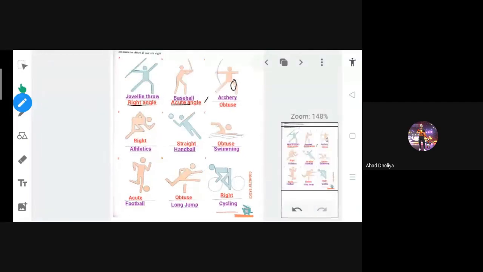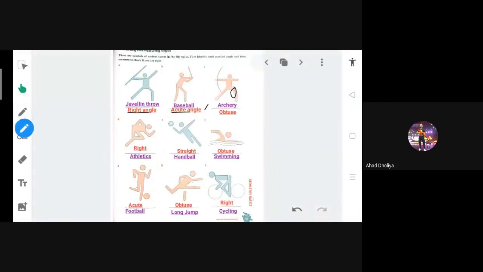Now this is the answer of that PDF worksheet which I have sent you. I'm just explaining. Right answer, right answer, right. One is wrong, one is wrong. You can take a screenshot of this if you want to. Yes, one is wrong. Then I'm explaining how I can ask in the MCQ in the exam.